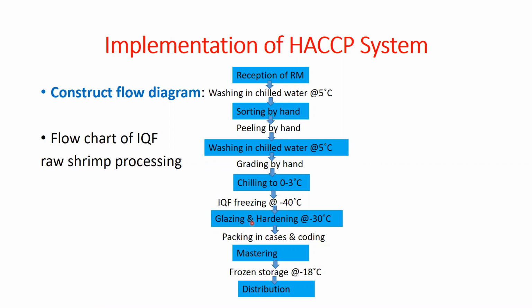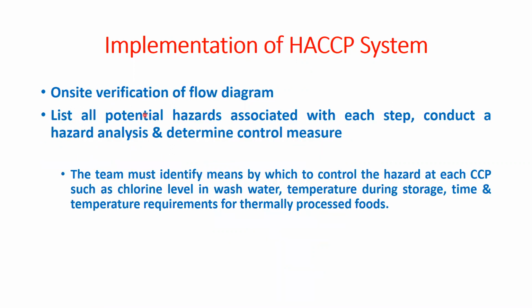So this is the construction of the flow diagram. This is the flow diagram we have to do next. Then another is the on-site verification of the flow diagram. Suppose you are implementing a HACCP system, and you have drawn the flow diagram.